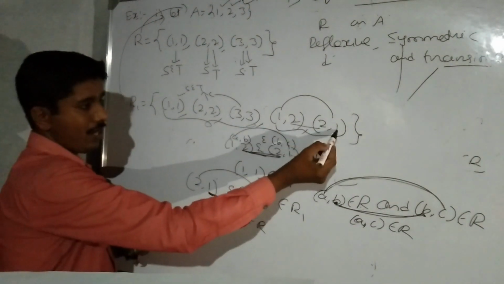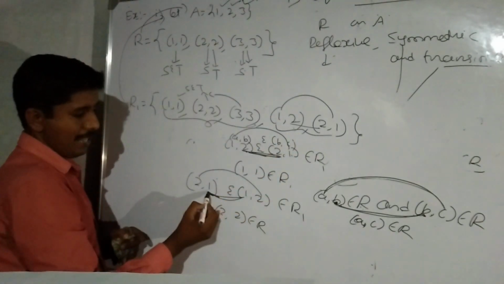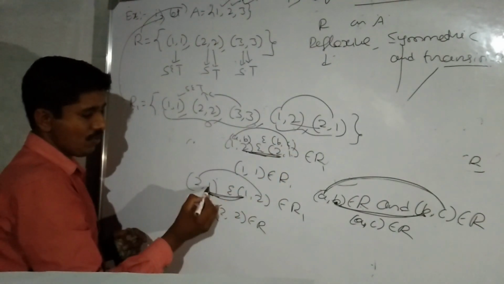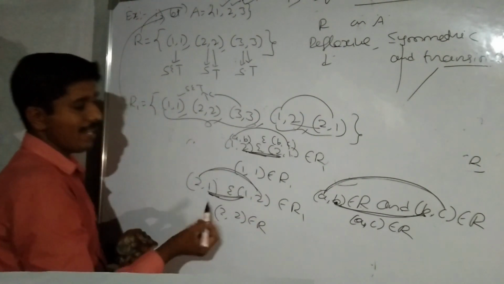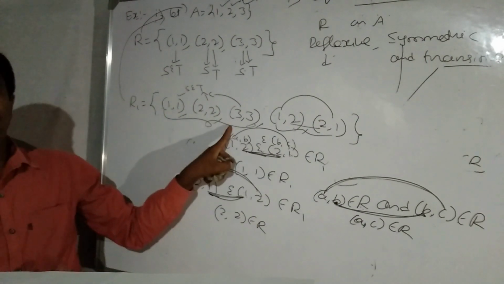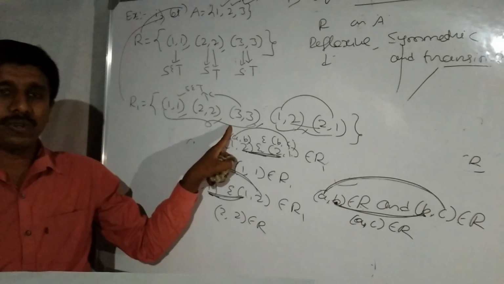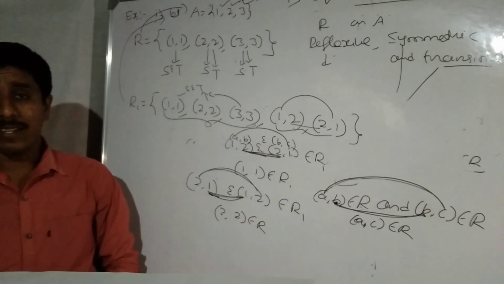Or if you take 2,1 as the first element and 1,2 as the second, the middle elements 1 and 1 are equal, and 2,2 belongs to the relation, so clearly it is transitive. Clearly this R1 satisfies reflexive, symmetric and transitive conditions, therefore R1 is an equivalence relation.